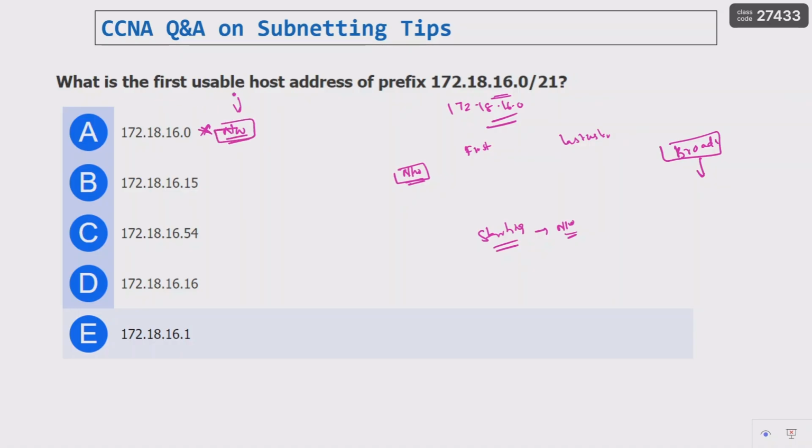But in the given question you need to clearly understand that they have mentioned: what is the first usable host address. Host address means the first address that can be given to your system or computer. That is the meaning of this. Network address cannot be given to the system, only the first usable IP can be given to the system. So what is the answer? 172.18.16.1 will be the start. If you have a doubt, let me show you so that you will understand easily.